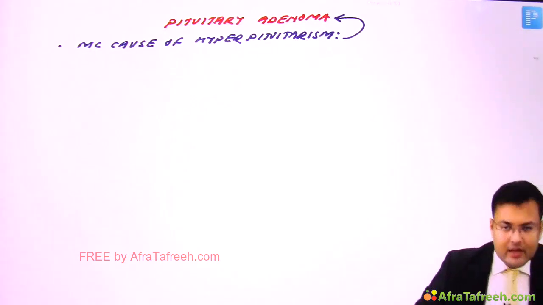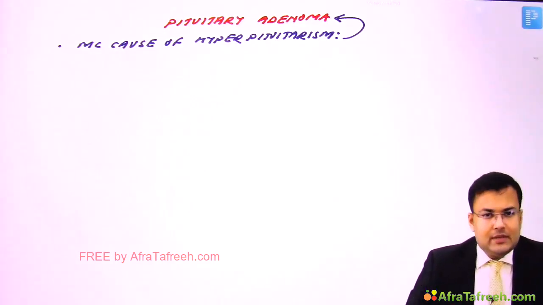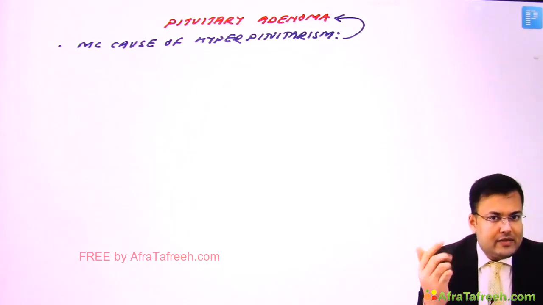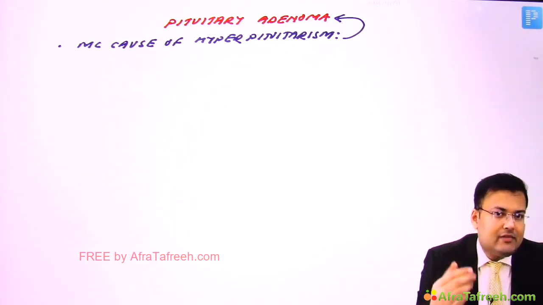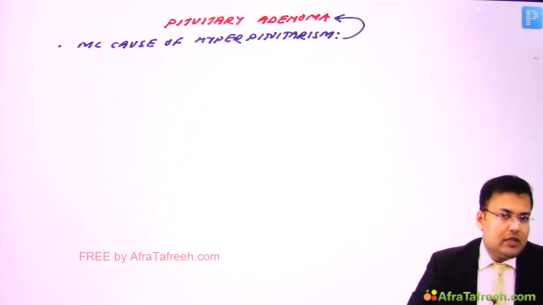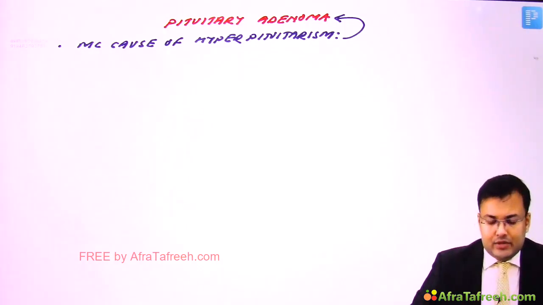Clear? And that is pituitary adenoma. Now, generally, what is the most common site of pituitary adenoma? It can arise from anterior pituitary as well as from posterior pituitary, but the most common site is anterior pituitary.